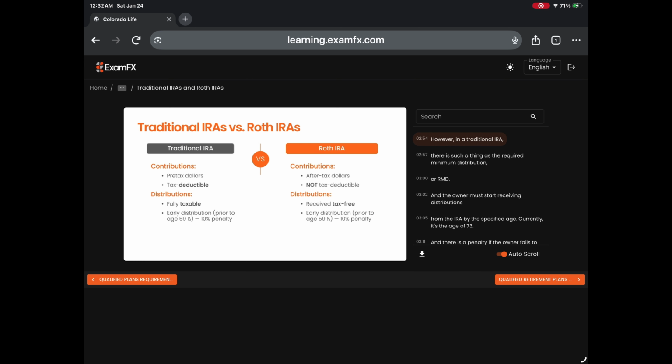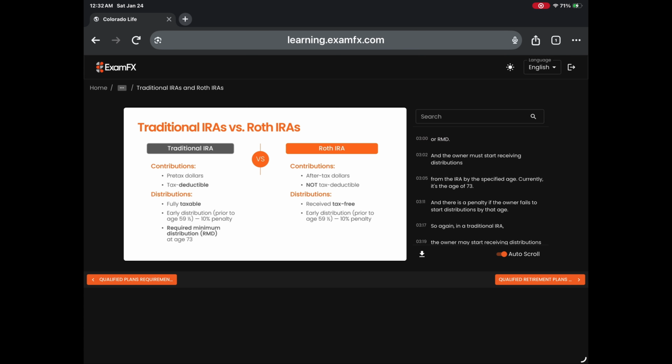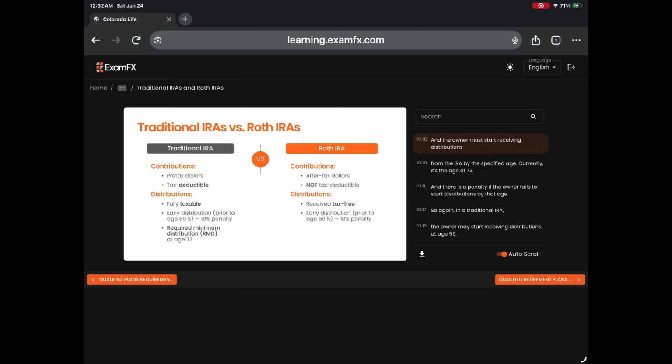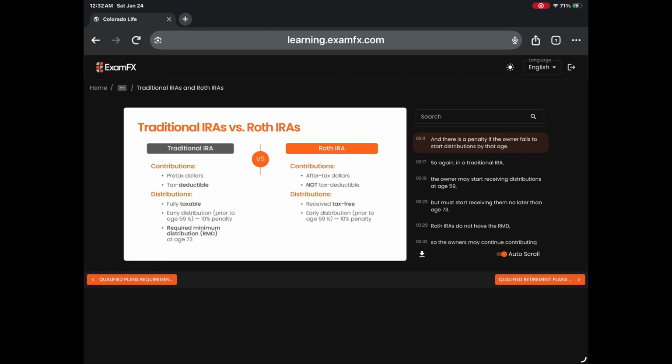However, in a traditional IRA, there is such a thing as the required minimum distribution, or RMD, and the owner must start receiving distributions from the IRA by the specified age. Currently, it's the age of 73. And there is a penalty if the owner fails to start distributions by that age.